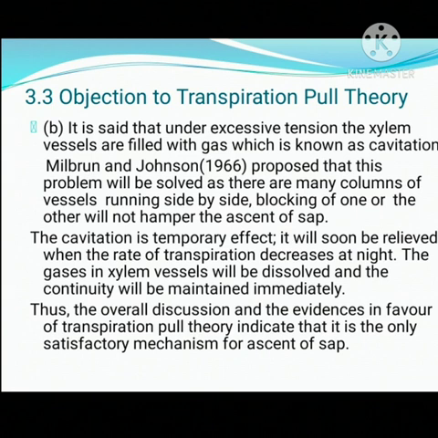Thus, the overall discussion and the evidences in favor of transpiration pull theory indicate that it is the only satisfactory mechanism of ascent of sap in plants.